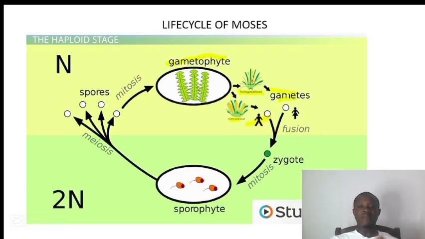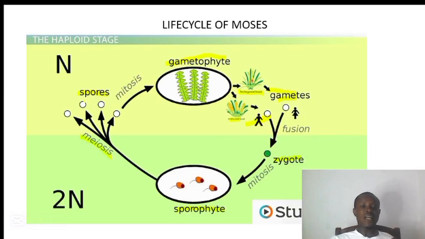The male gamete and the female gamete will fuse to form what we call the zygote. The zygote is diploid, but the gametes are haploid. These zygotes will develop into sporophytes. The sporophyte as well is diploid. This sporophyte will produce what we call the spores by meiosis.